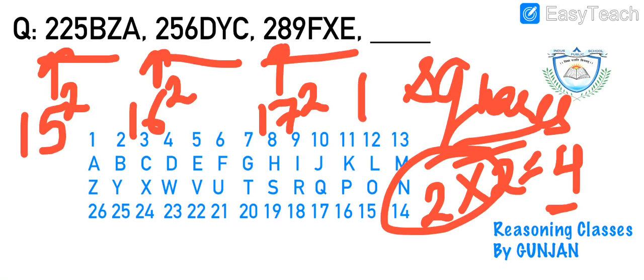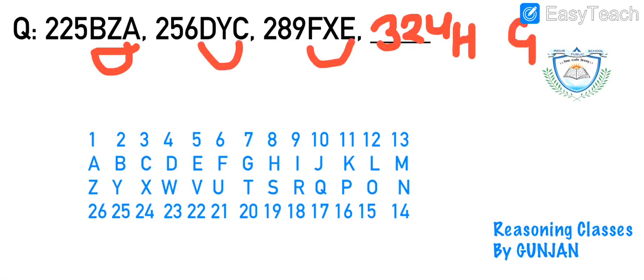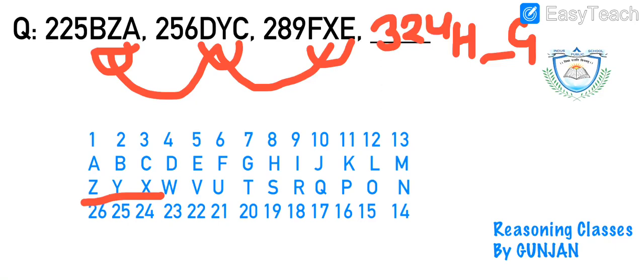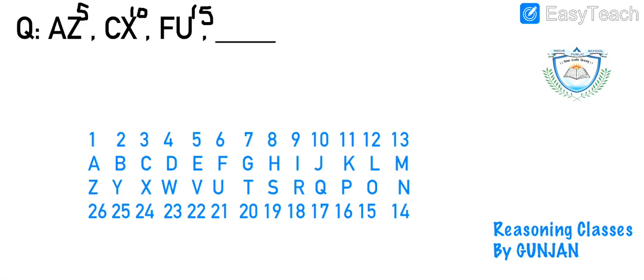Now, since we are clear, we will have the number in our answer as 18 square, which is 324, right? So, we are left only to find out the logic for the alphabets. It's BZA. As you can see, this is AB, CD, EF. So I'll have G, H and one more alphabet. Let us find out. Z, Y, X. That means these are written in the reverse order. So my complete answer becomes 324 HWG.